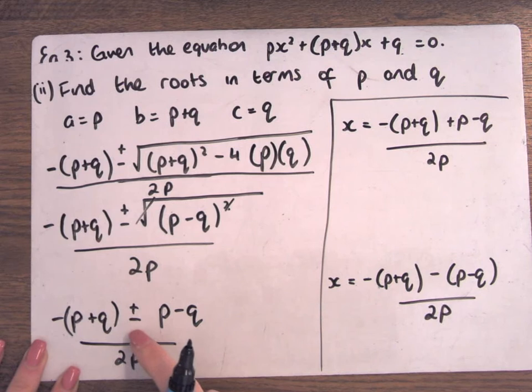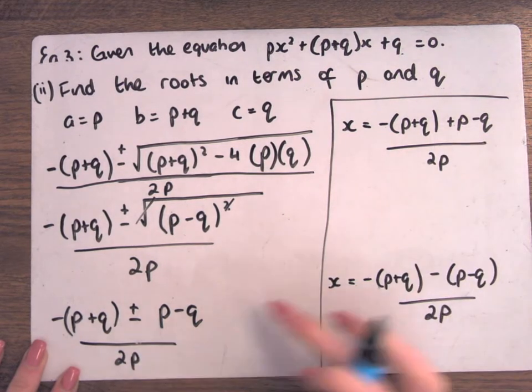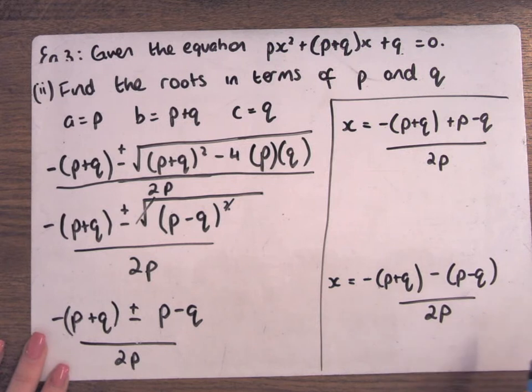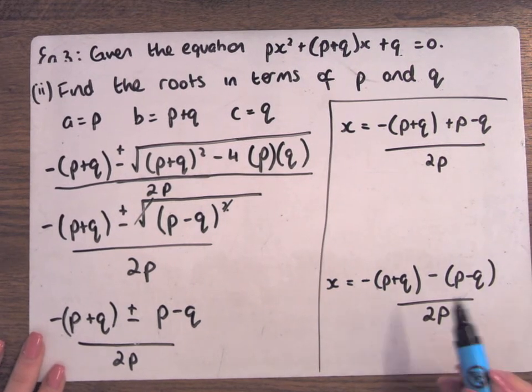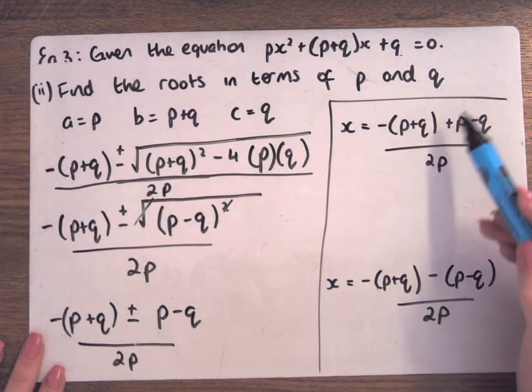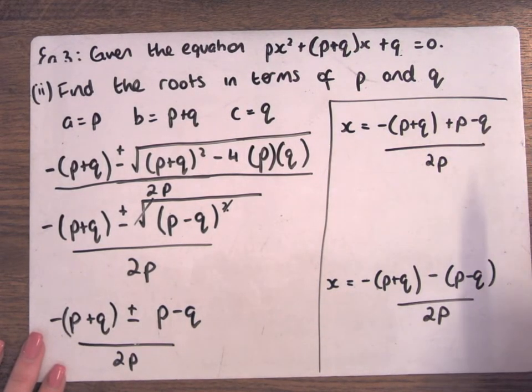I'm doing the plus up here and the minus down here. When I have a minus, I always put a bracket after it, because it's taking away this whole thing. I'm adding on this whole thing, but you don't need your bracket when you're adding because it doesn't affect the signs. But with the minus, you do need it.